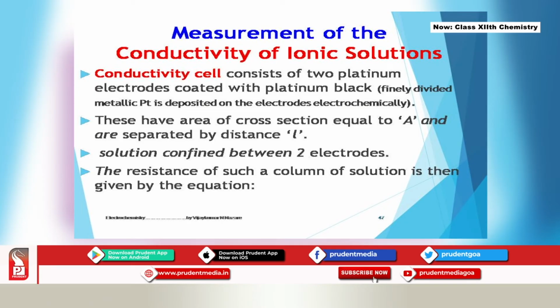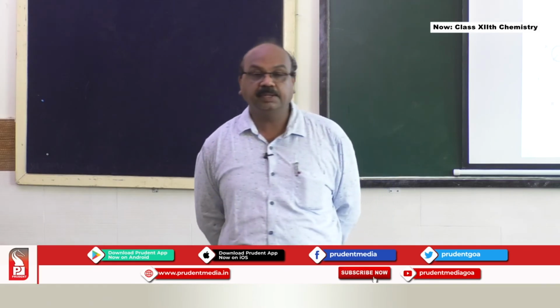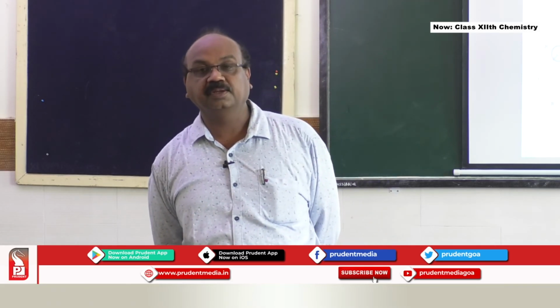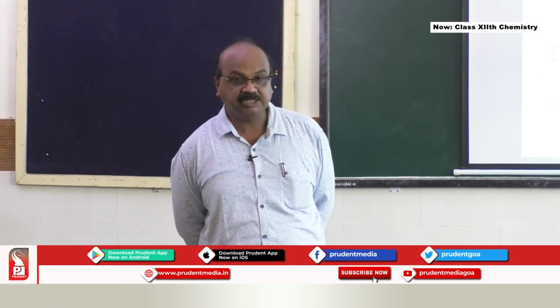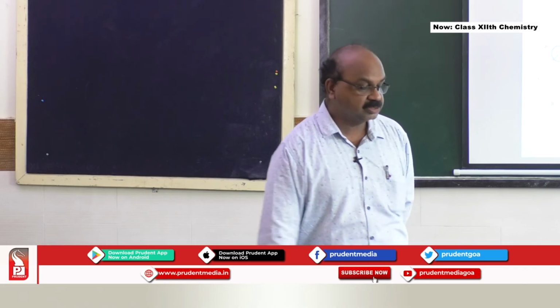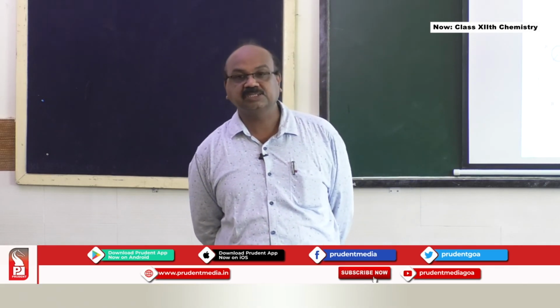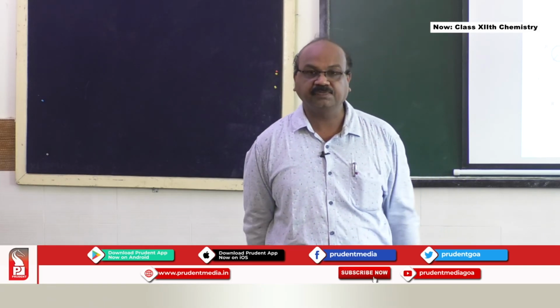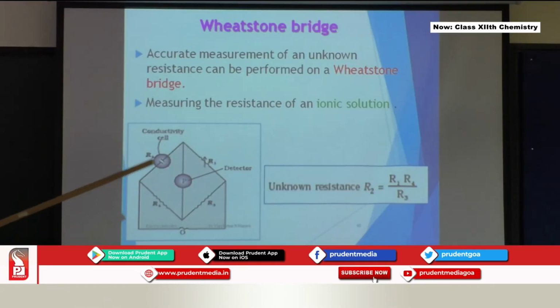The resistance of such a column of solution is then given by the equation. Now here is one important term which you also learned in physics, the Wheatstone bridge network. It is used to find the resistance of an unknown solution. If we know the resistance of an unknown solution, we can also find its conductivity. I will explain what the Wheatstone bridge network is and how it helps us find the conductivity of a solution.